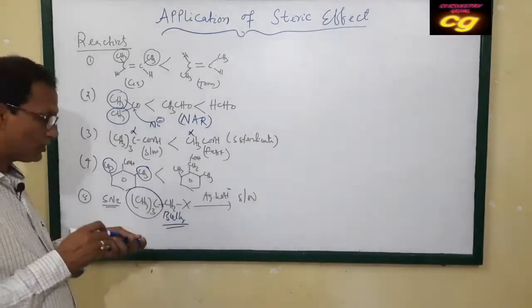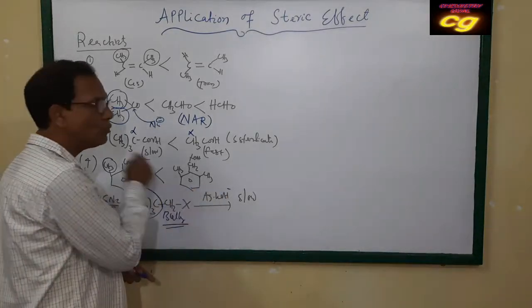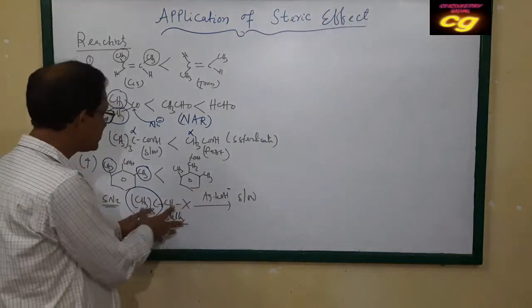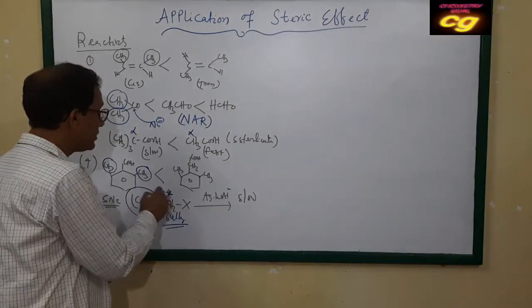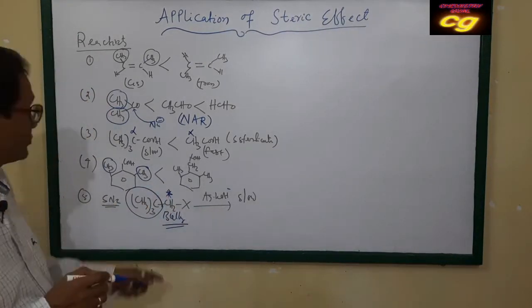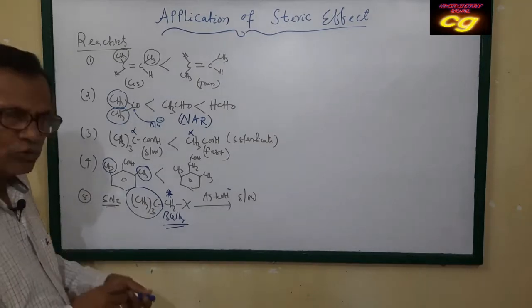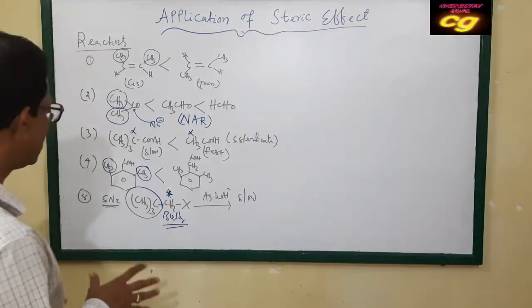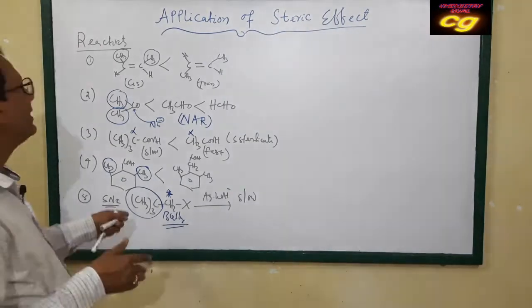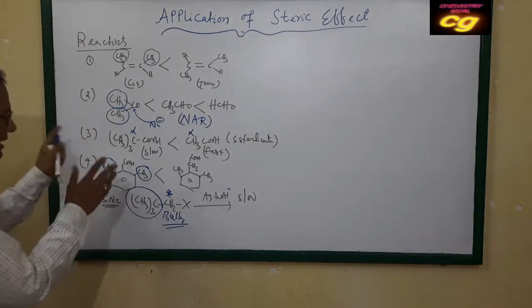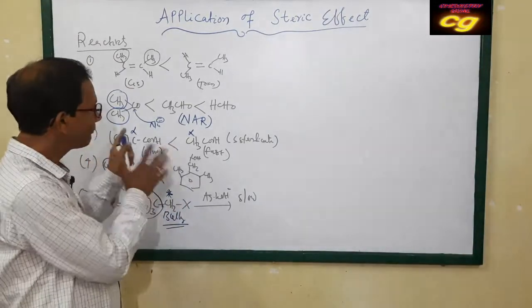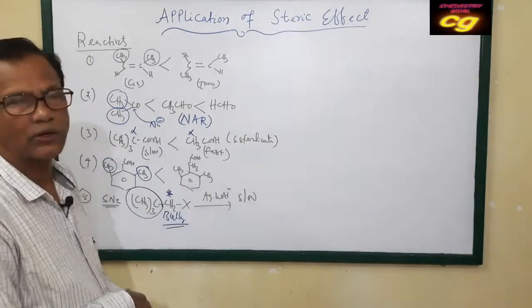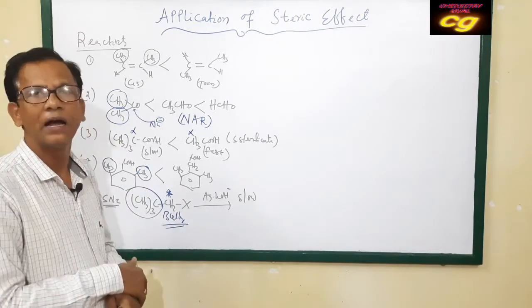This bulky group does not allow the attacking of OH minus, because OH minus cannot freely attack this attacking center, because it is covered by bulky groups. Three methyl groups are there. So these are some important examples regarding the reactivity of compounds, how the reactivity decreases if a bulky group is present in the particular carbon atom where the attacking reagent attacks.